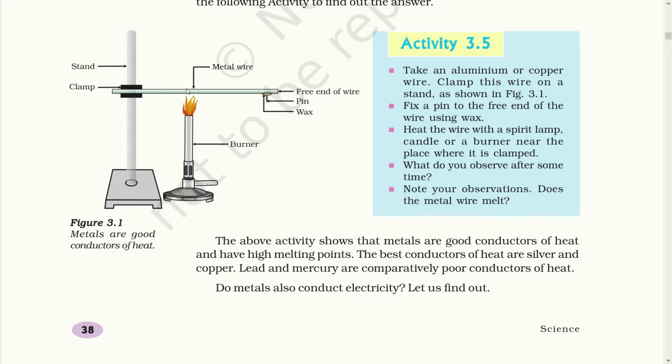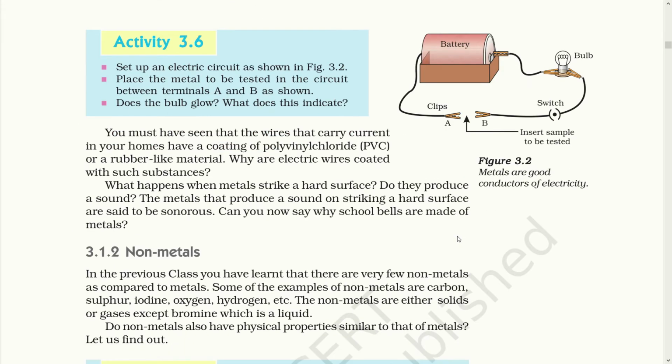While heating one end of the metal rod, the pins slowly start to fall down. This shows that the heat from one end has passed to the other end. That proves that they are good conductors of heat. The best conductors of heat are silver and copper. Lead and mercury are comparatively poor conductors of heat. In activity 3.6, you will notice the conduction of electricity through a metallic wire.